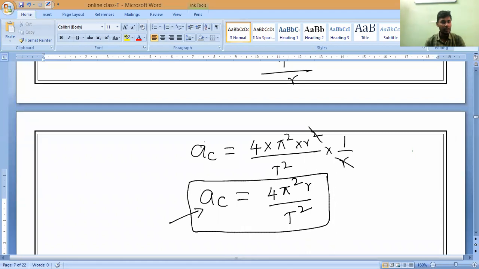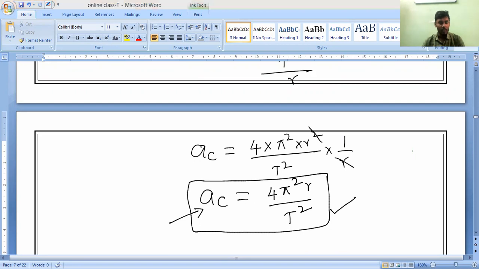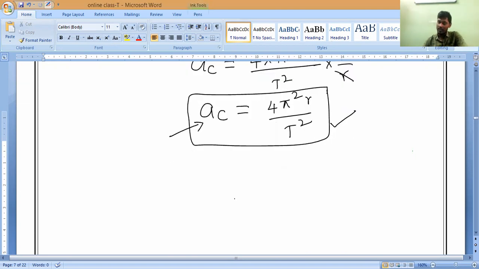First time I am teaching. Till now you have not studied acceleration in circular motion, yes or no? Yes, sir. You people don't know till now, so that is what you have to remember. Acceleration in circular motion: what is the formula? Centripetal acceleration AC is equal to 4 pi square r divided by t square. Okay, this is the formula.